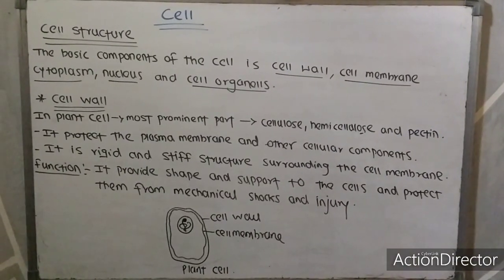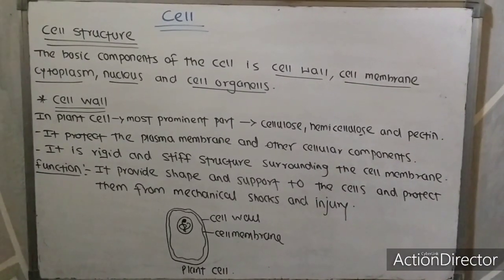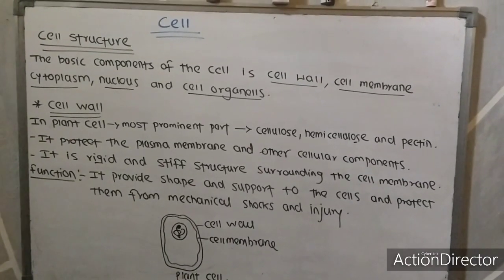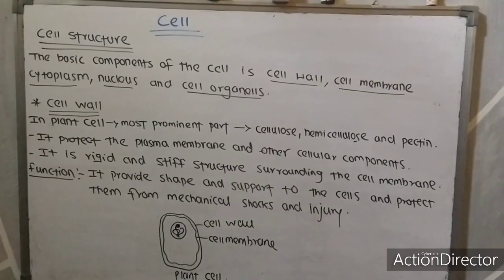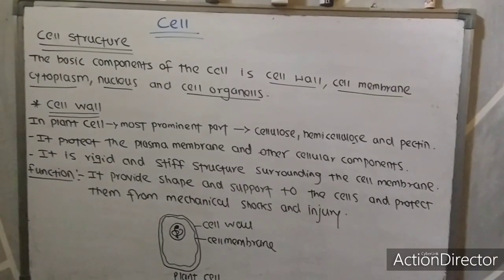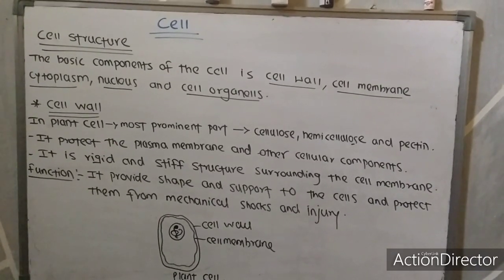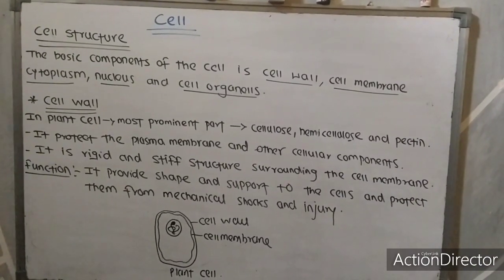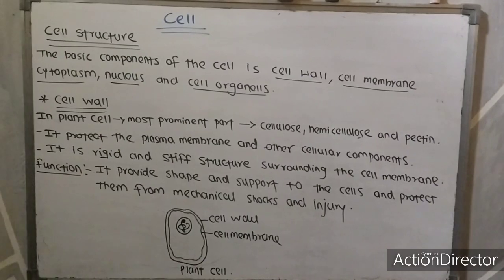Okay, we are discussing cell structure. The basic components of the cell are the cell wall, cell membrane, cytoplasm, nucleus and cell organelles. We will discuss all these components separately. First one is the cell wall.